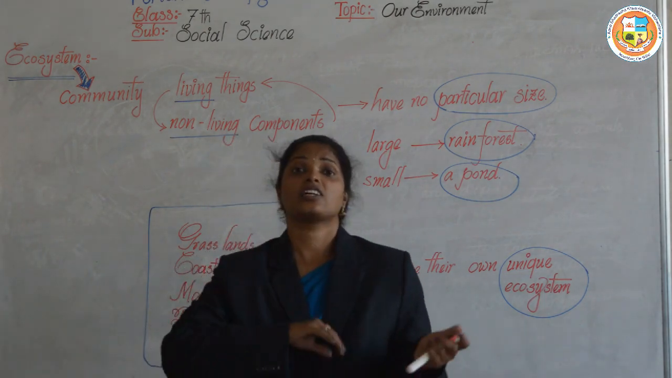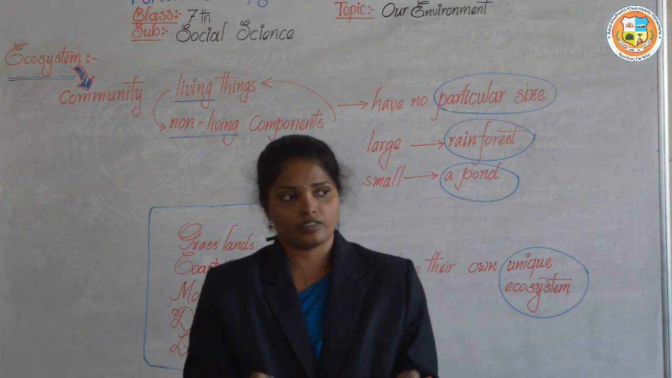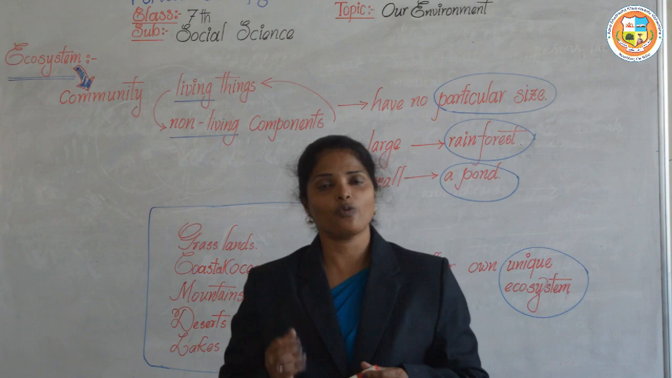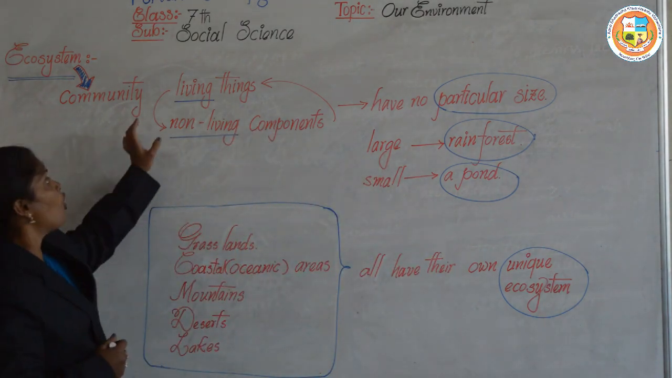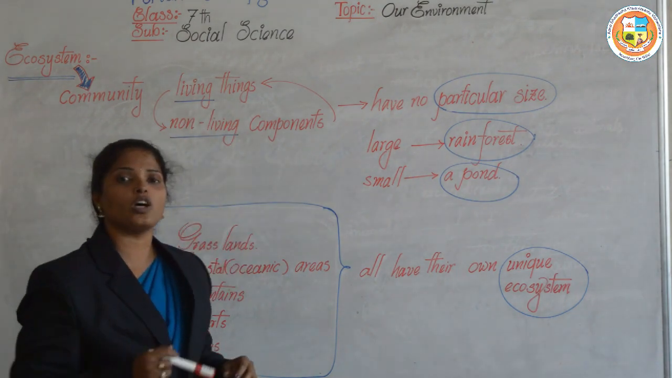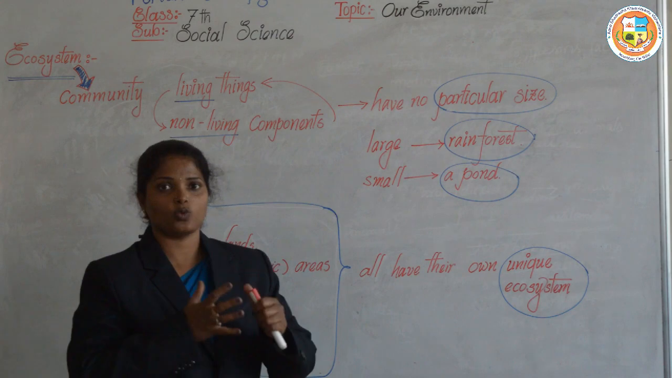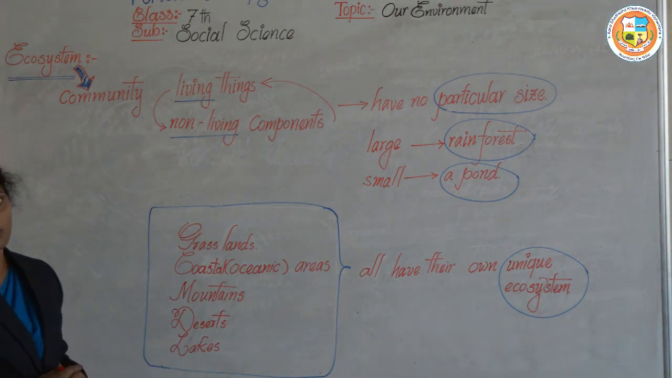It has several interconnected ecosystems. So now what is an ecosystem? An ecosystem is a community of living things and non-living components which work together for survival. So that is called an ecosystem.